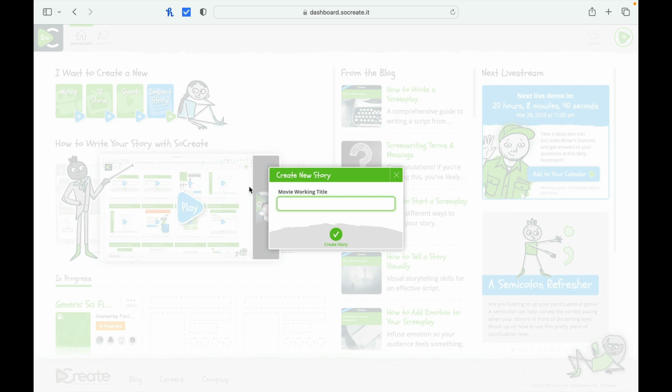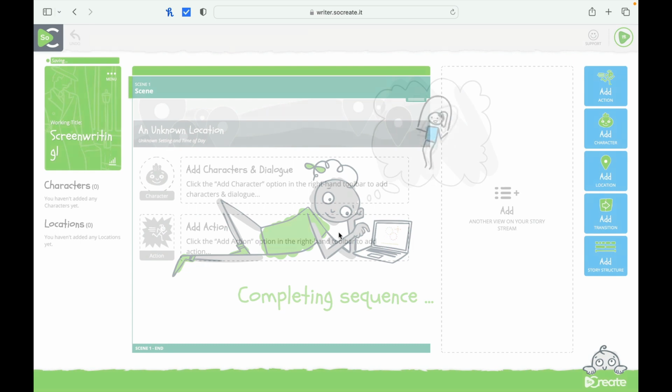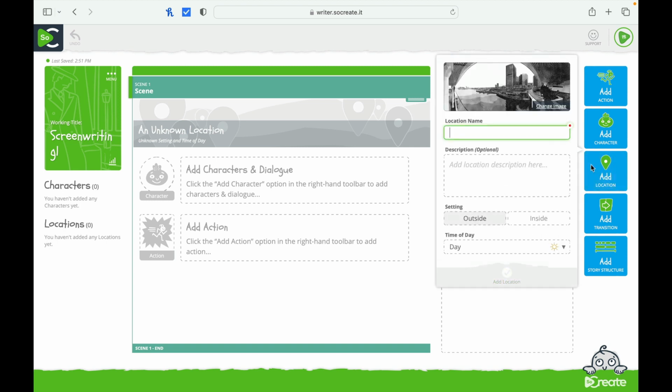So we want a working title. We'll put in Screenwriting 1 and just see how that goes. So as you can see, Screenwriting 1 is our working title. It tells me we don't have any characters or locations. Now the first thing we need to do is to simply go to add location.